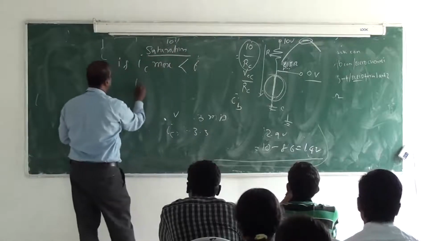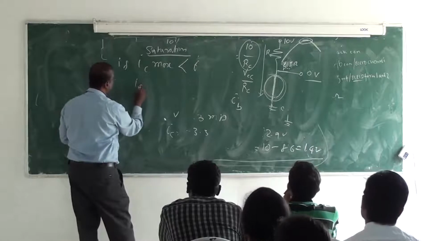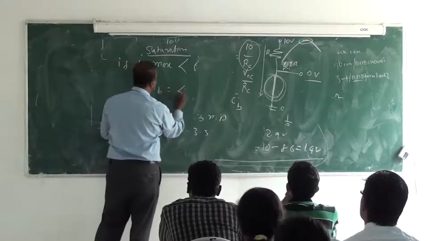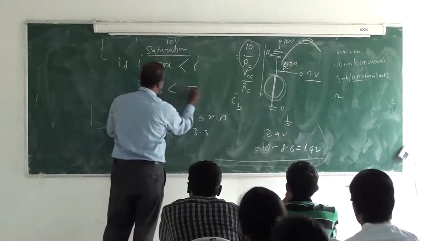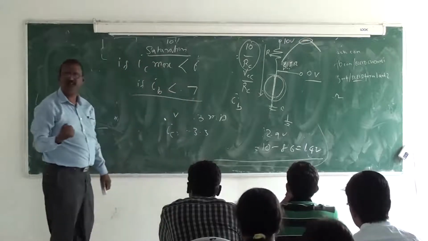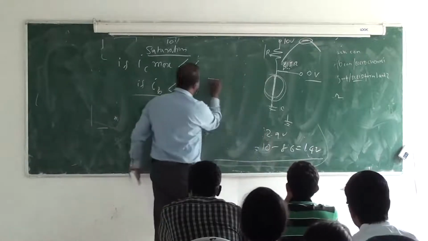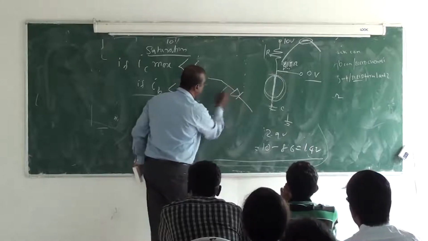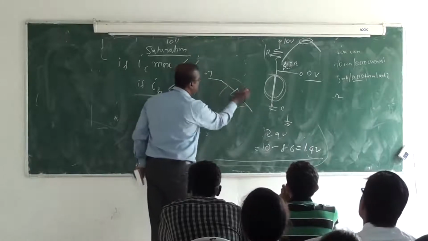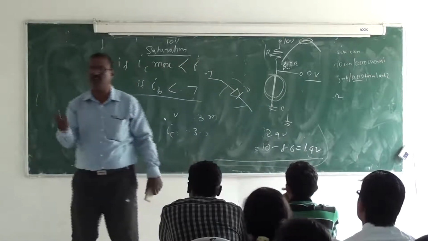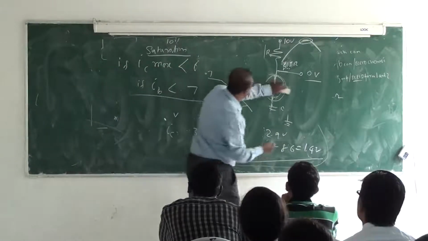In the same way, if the base voltage is less than 0.7, then it is called cutoff. The reason is that I have a diode. If you apply less than 0.7 here, the diode is going to be reverse biased and there is no current. It's called cutoff. Cutoff means the switch is off.